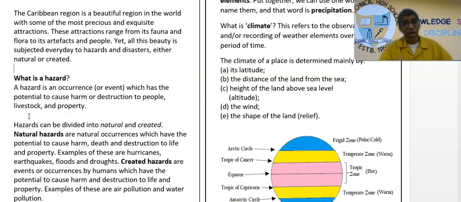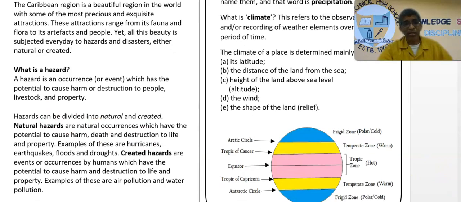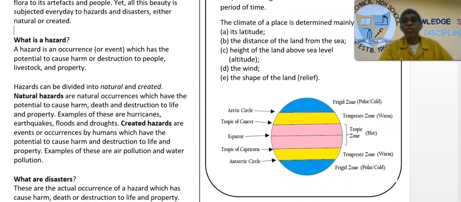Now, hazards are divided into natural hazards and created hazards. Natural hazards are natural events like rain, drought, earthquakes and storms, things that happen in nature that cause destruction and harm.